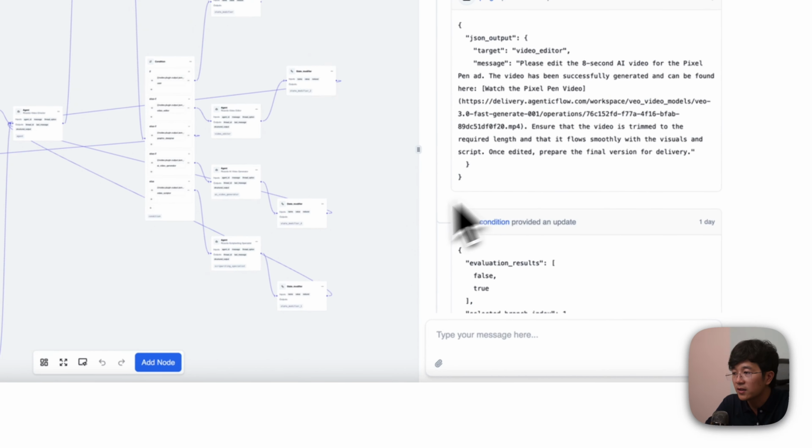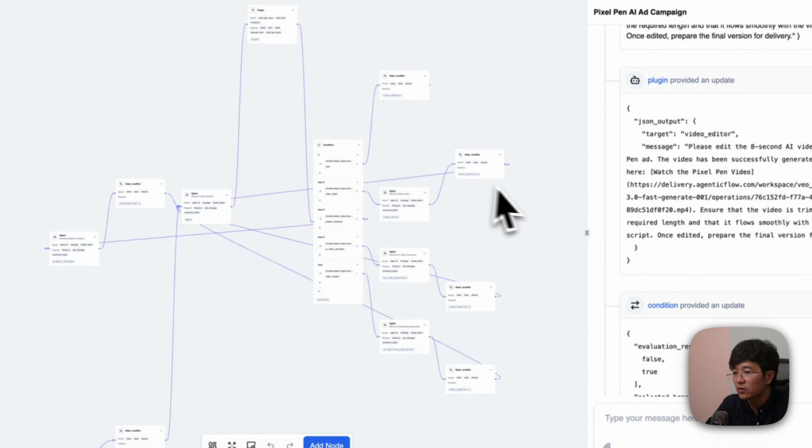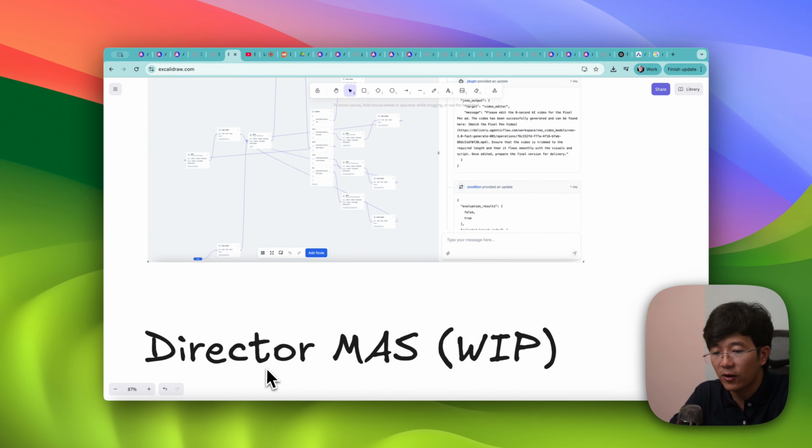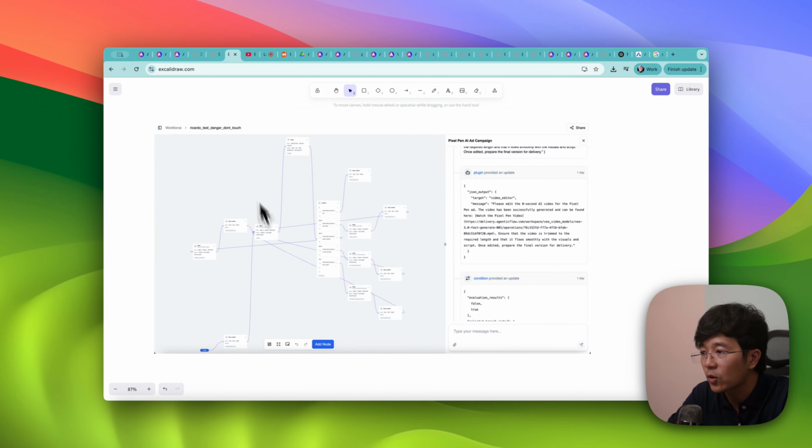So this one is director mode, where you are going to have a director, which is in control of every other agent. Then you can talk to the director, and the director is going to give tasks to the other agents, assign a task, extend the video and do different kinds of things. Let me show you how it works.